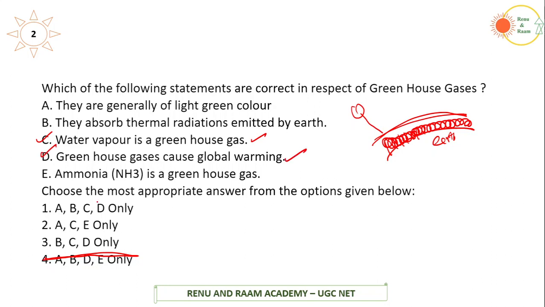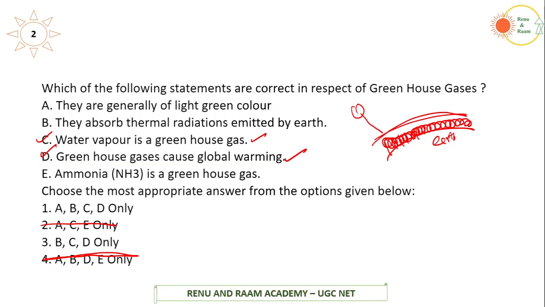So when D is right, we can automatically eliminate the second one because the second one doesn't have D. Now you have to find out, we have options A, B, C, D and B, C, D. Coming to A, they are generally of light green in color. See, greenhouse gas is nothing related to color.